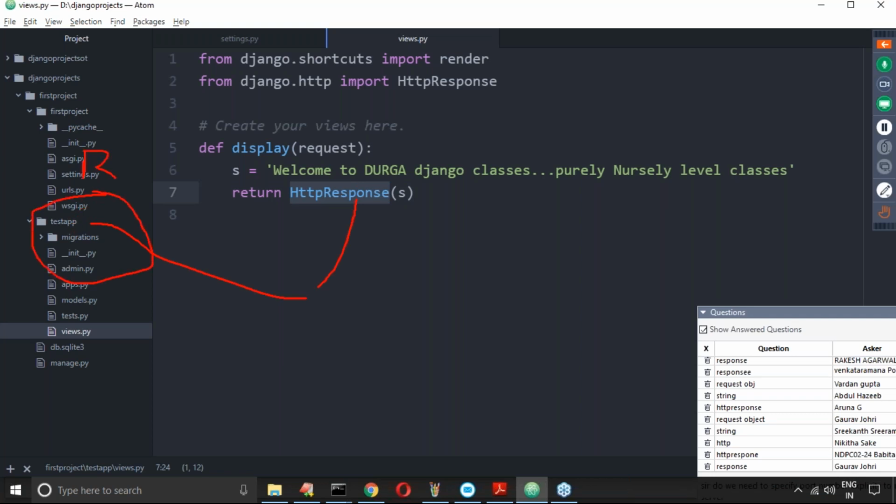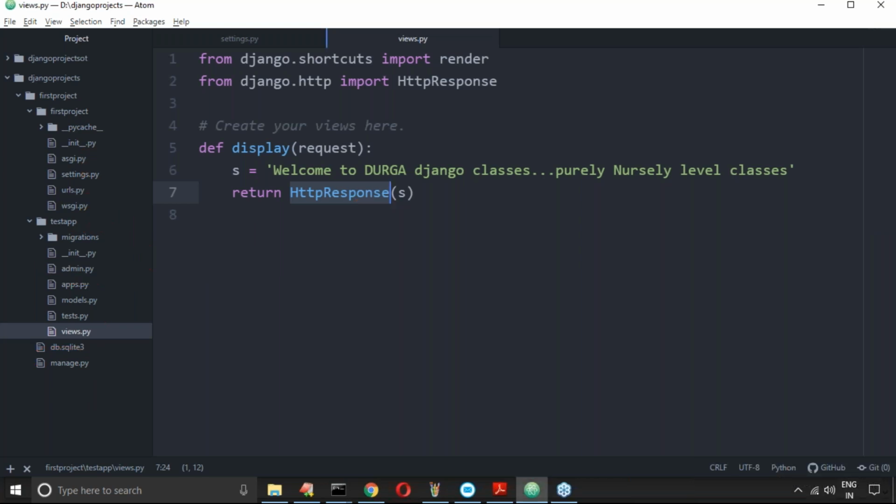End user means browser. The browser displays this response properly to the end user, because the browser can understand an HTTP response. The browser can't understand a string, but it can understand an HTTP response. That is the reason whatever response you want to provide, you compulsorily have to provide it in the form of an HTTP response only.